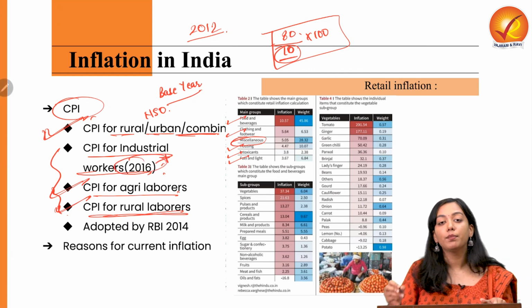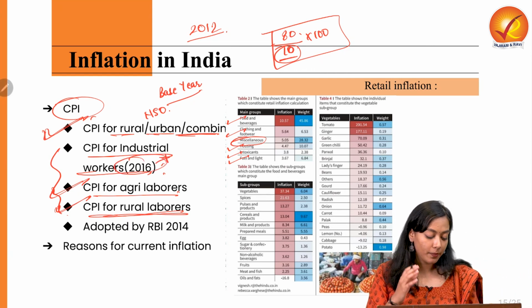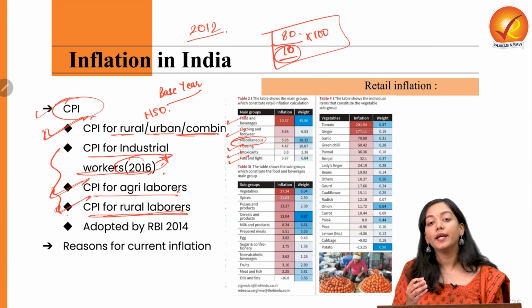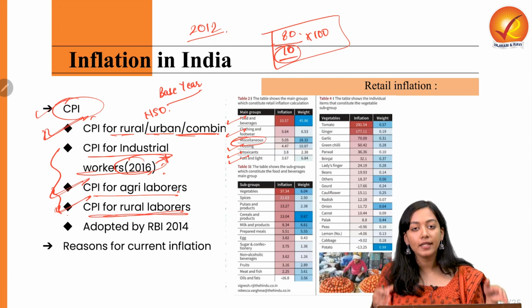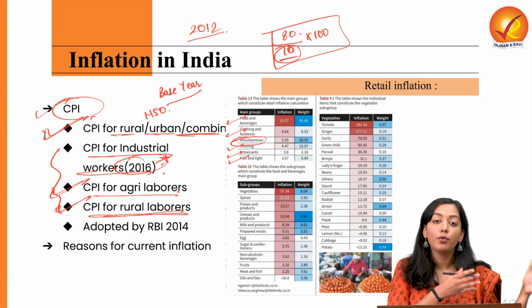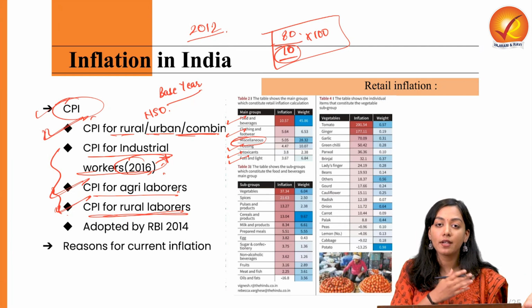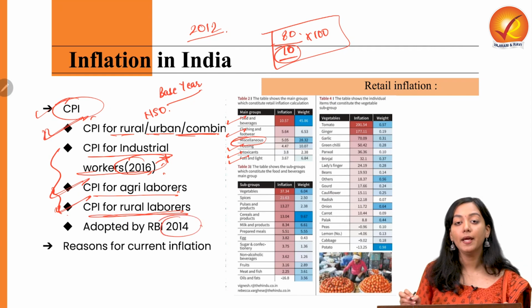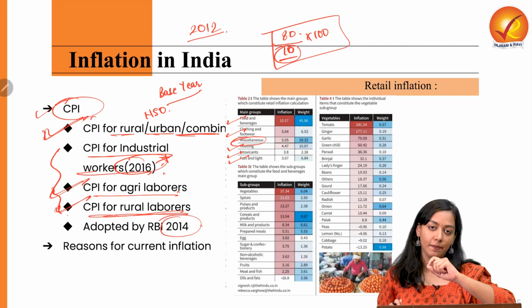So another very important point that we need to remember. The metric of using CPI to calculate the inflation in India was very recently adopted by RBI and RBI's Monetary Policy Committee for doing inflation targeting. So CPI metric was adopted in the year 2014 by Monetary Policy Committee.